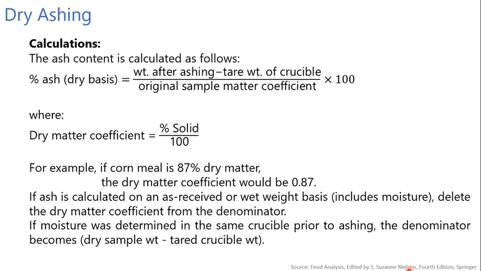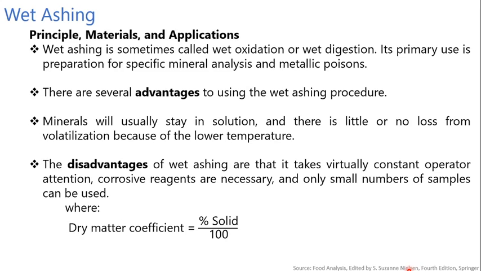For example, if corn meal is 87% dry matter, then the dry matter coefficient would be 0.87. If ash is calculated on an as received or wet weight basis, which includes moisture, delete the dry matter coefficient from the denominator. If moisture was determined in the same crucible prior to the ashing, the denominator becomes dry sample weight minus tared crucible weight.